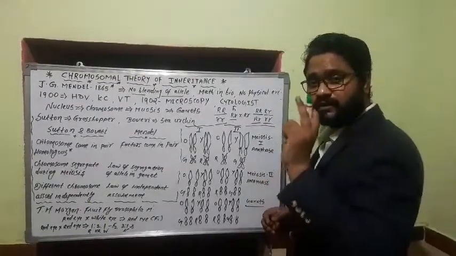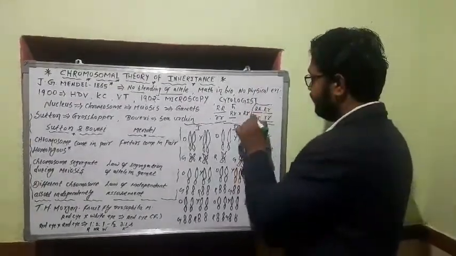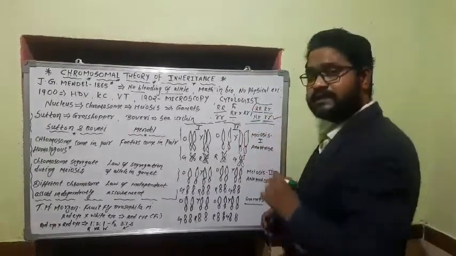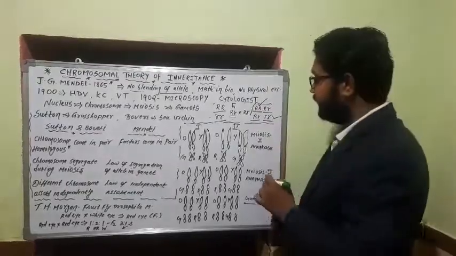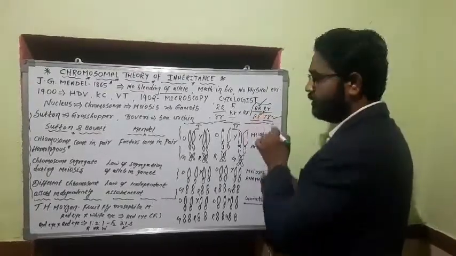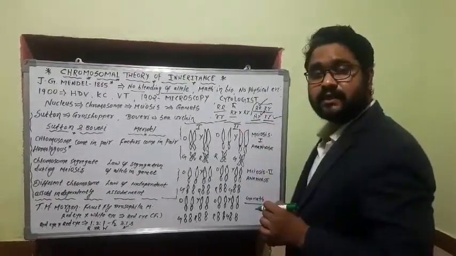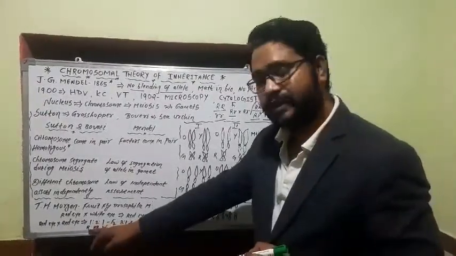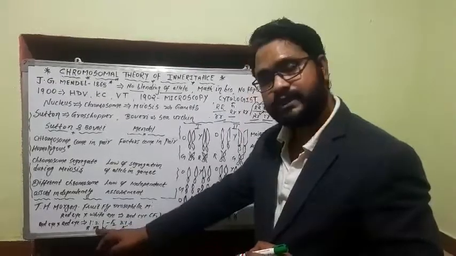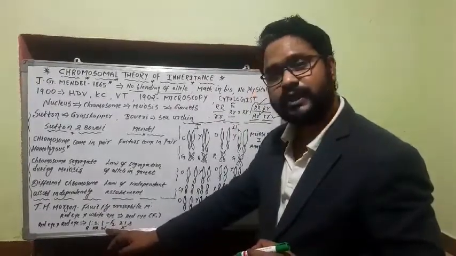That means three phenotypes as red, one phenotype as white. Out of these three, one was homozygous red and these two were heterozygous red.